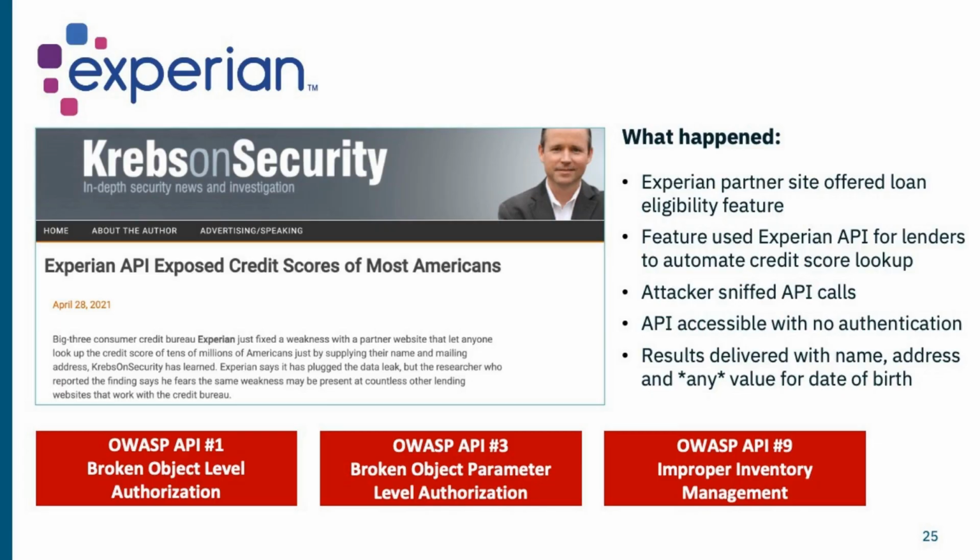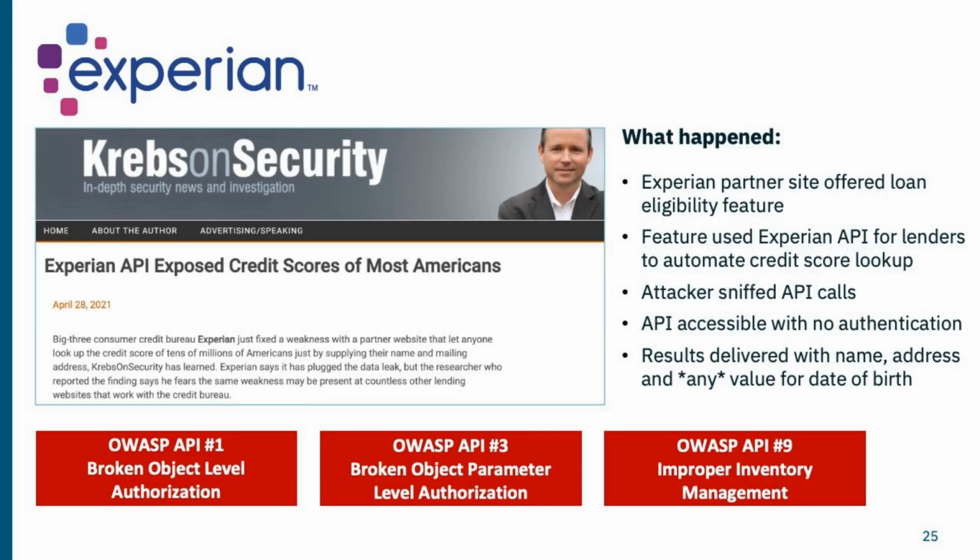forth. And one of their many partners decided to take that API and publish a website where loan applicants could actually look up their credit scores. Behind the scenes, this site was utilizing the Experian API. That site was discovered by a researcher who then sniffed the traffic, identified the API, saw that it was an Experian API, and decided to try to call the API directly themselves, which it permitted.